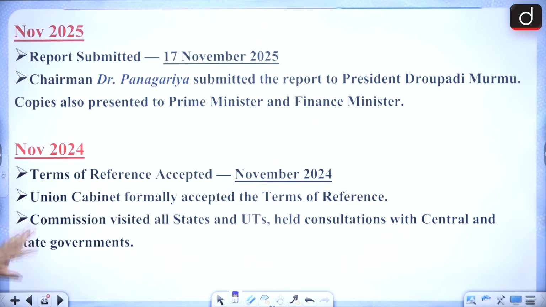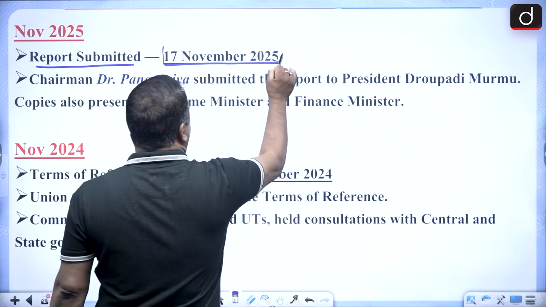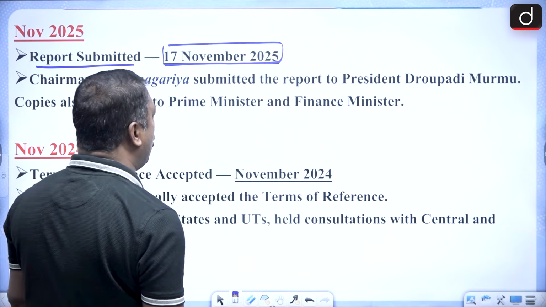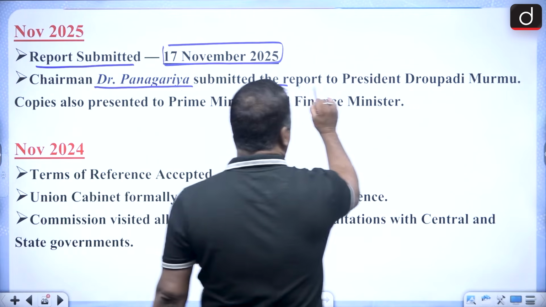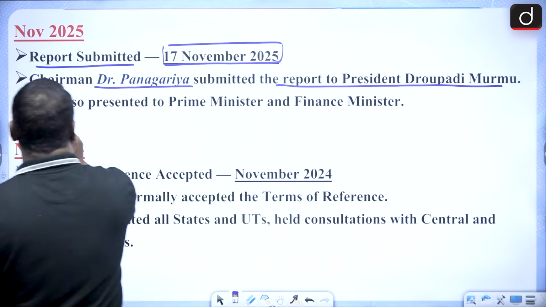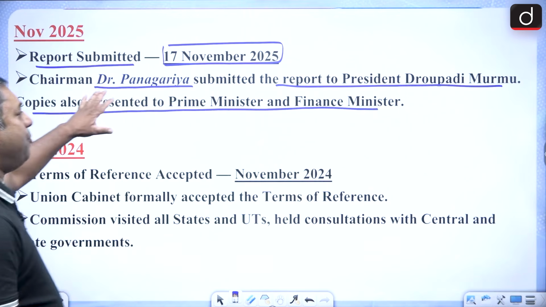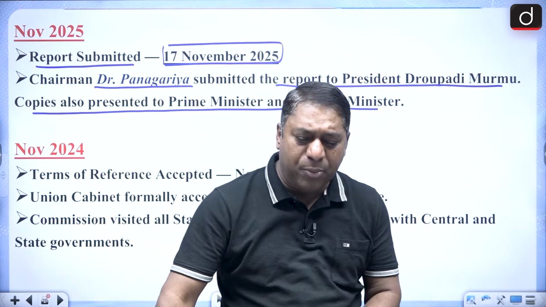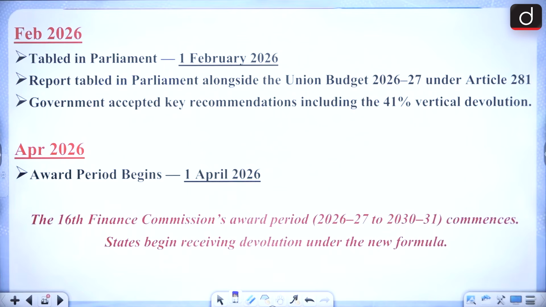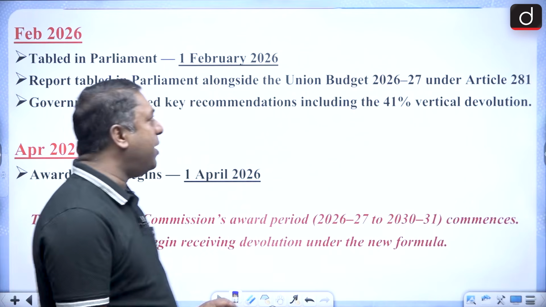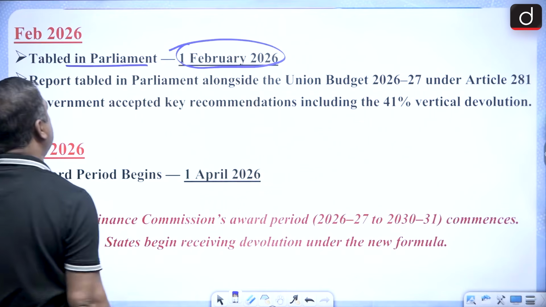Then November 2025, the report by the 16th Finance Commission is submitted. That is, it is submitted to the President, Smt. Droupadi Murmu ji. So Chairman Arvind Panagariya submitted the report to the President Droupadi Murmu ji, and copies were also presented to the Prime Minister and the Finance Minister. So the entire report is submitted on 17th November 2025. Okay, look at that. Then February 2026. What is February 2026? It is tabled in the Parliament. 1st February 2026.